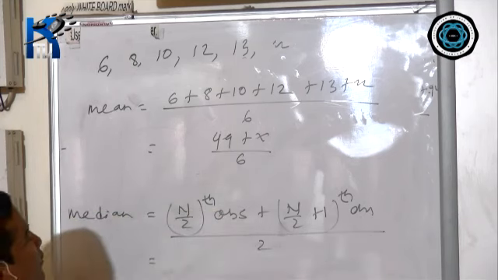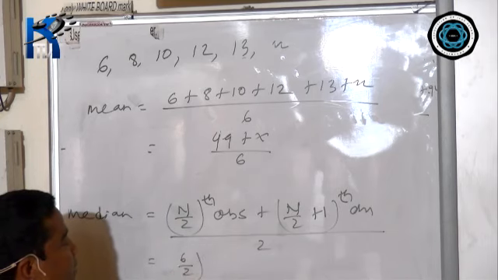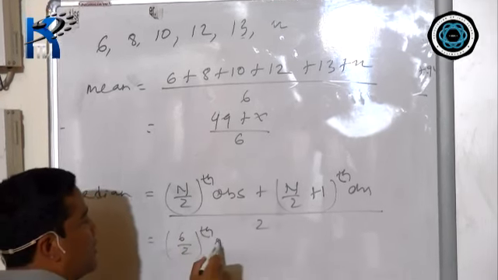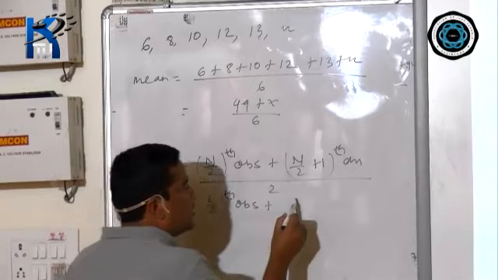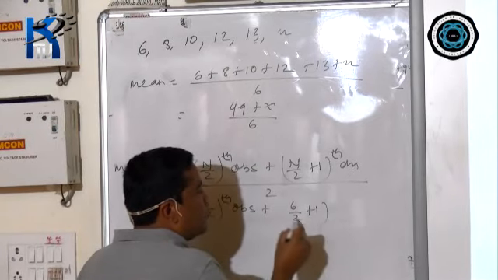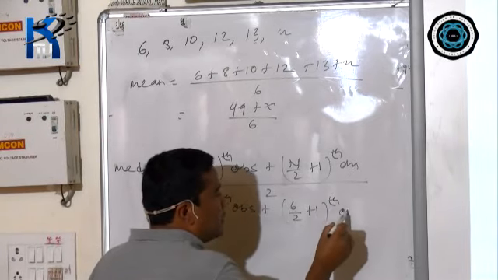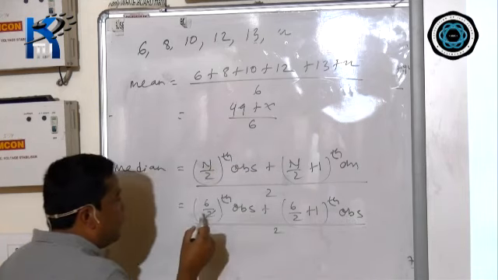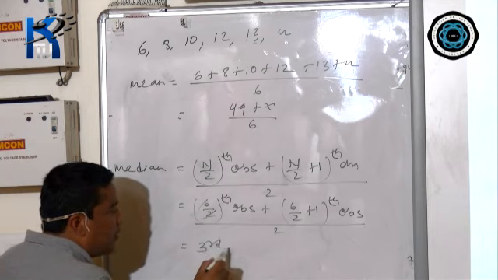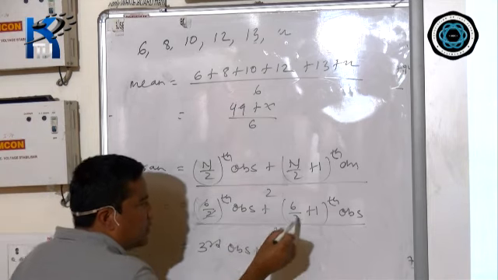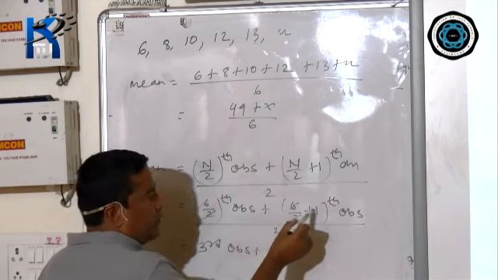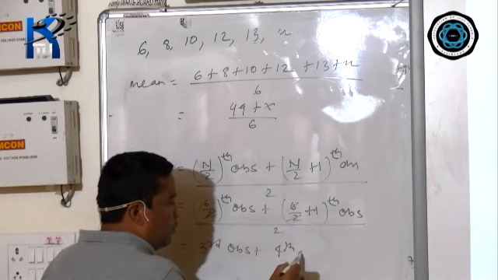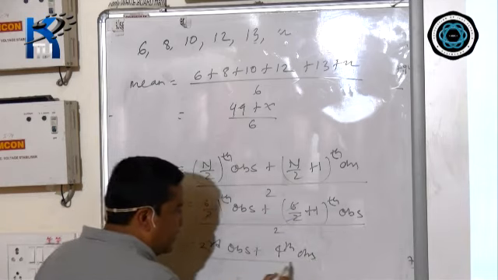Now put the value of n, 6. The (6 divided by 2) th observation plus the (6 divided by 2 plus 1) th observation, divided by 2. If you cancel it, you will get the third observation plus the 3 plus 1, fourth observation, divided by 2.